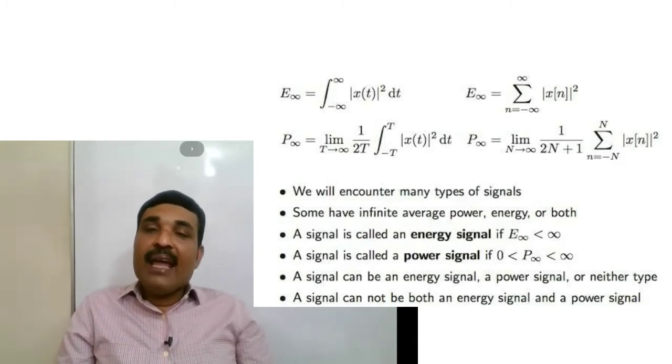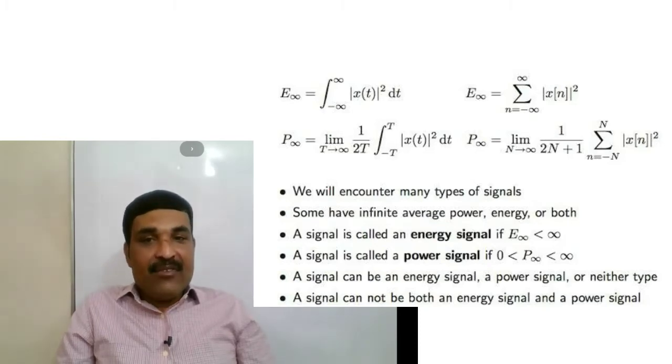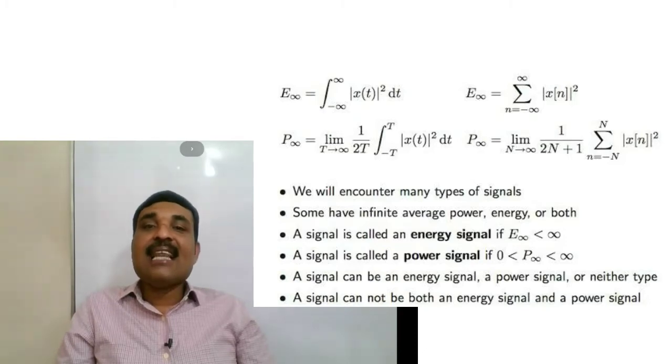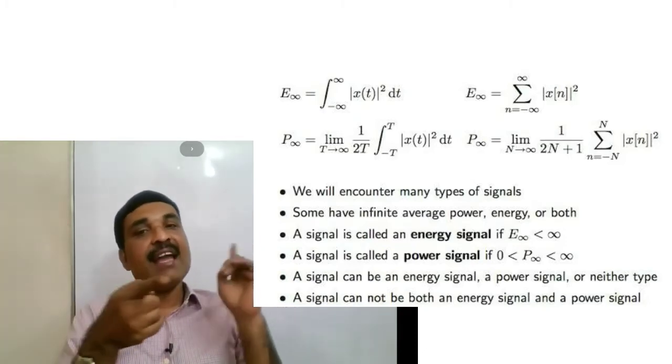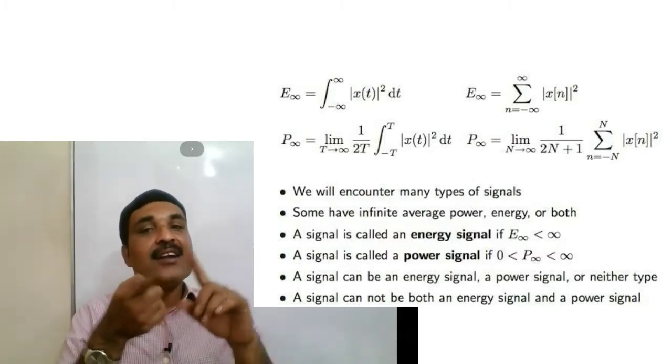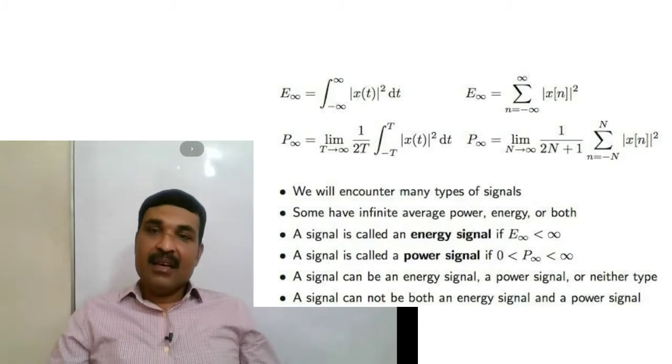That is also equal to the limit as T tends to infinity of the integral from minus T to T of modulus of x of t, the whole square, dt. If the value of this integral is less than infinity, that means it is a finite value, then the continuous time signal is said to be an energy signal.